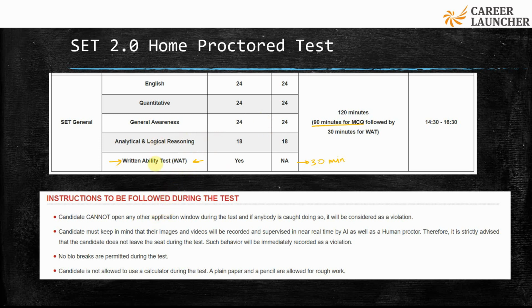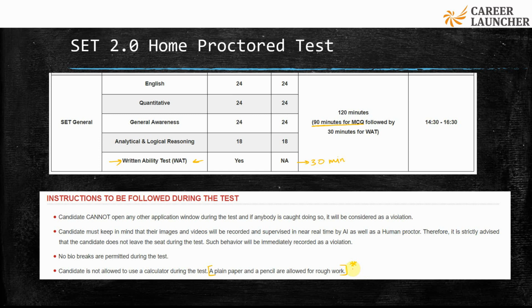However, one more differentiating factor that we have seen in this exam, apart from all the home proctored tests, is that you are allowed to use a plain pen, pencil and paper for rough work. This is one important instruction that you need to take care of. This is not allowed in other exams like NPAT or IIM Rohtak IPMAT.